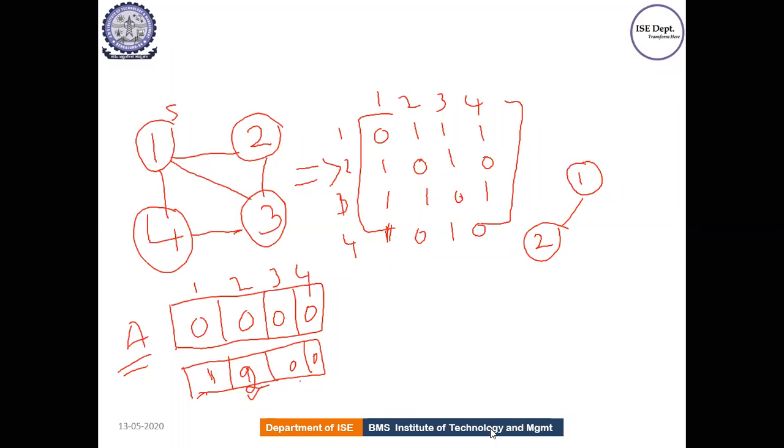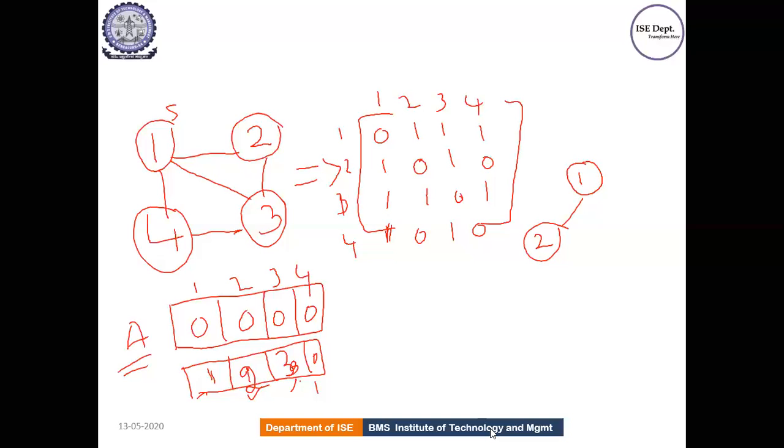So go for the next index. Check for the next possible alternatives. Can I write 1 here? No, not possible. Can I write 2? Not possible because it is already existing. 2 is already there, which should be visited only once. Can I write 3 now? Yes, 3. I can write 3.